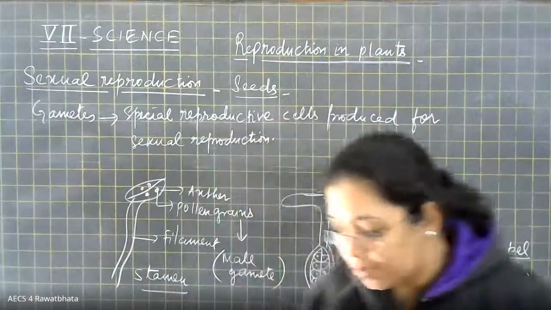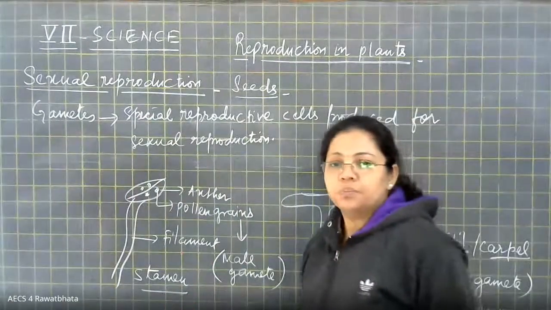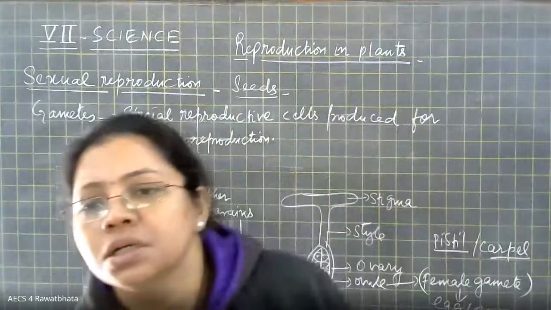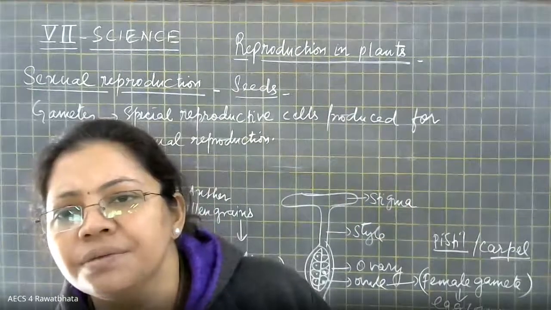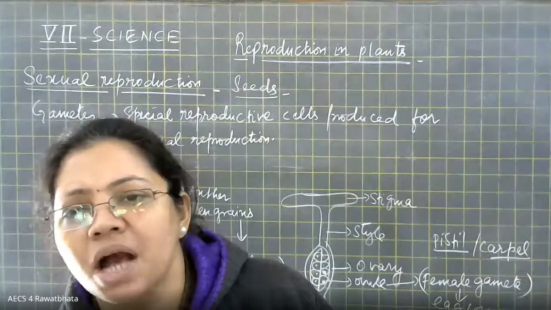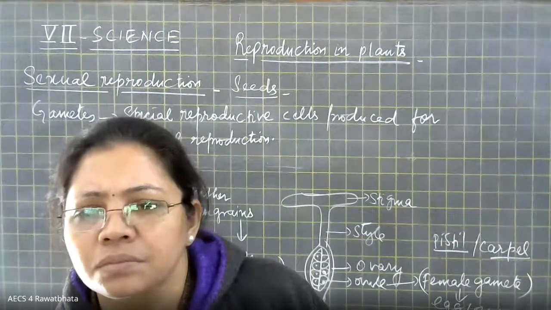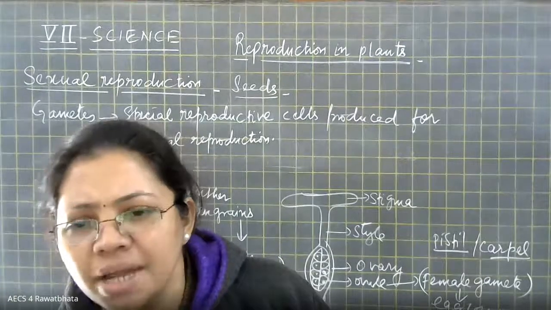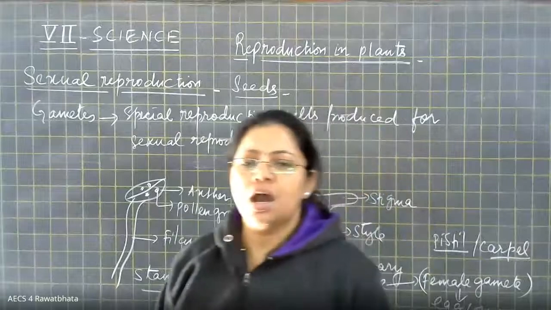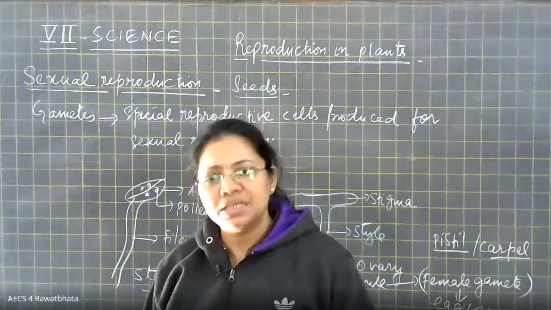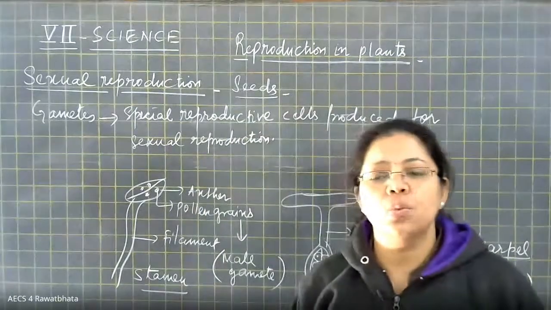Okay. So up to this much, are we clear? Okay. So I can see raised hands here. Ananya and Ekansh. Yes, ma'am. You have raised hands. Okay, yes, Angana. Ma'am, I want to ask you a question: are pollen grains only one cell or more than one cell?